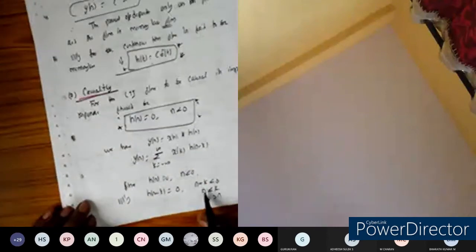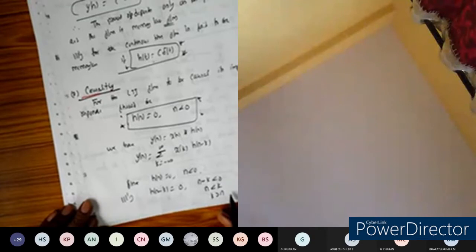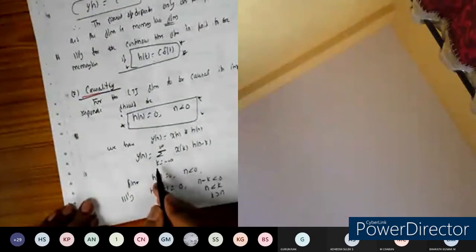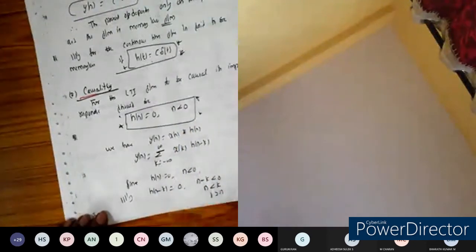For the system to be causal, we have taken h of n equal to 0 for n less than 0, meaning h of n should not be defined for n equal to -1, -2, -3. In the input-output relation we incorporate the same condition, with n minus k in place of n. So h of n minus k is 0 for n minus k less than 0, or n less than k, or k greater than n. Means k can take values from -infinity up to n. Above n it will be 0, so the summation will not exist. Getting the concept right?